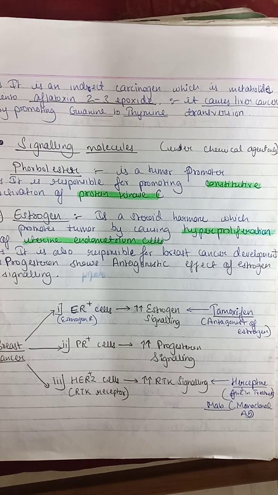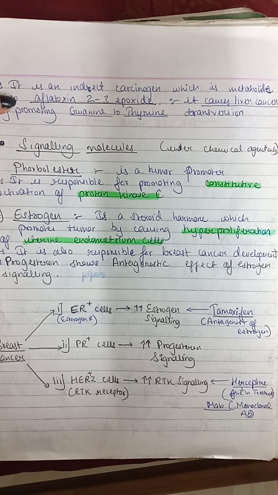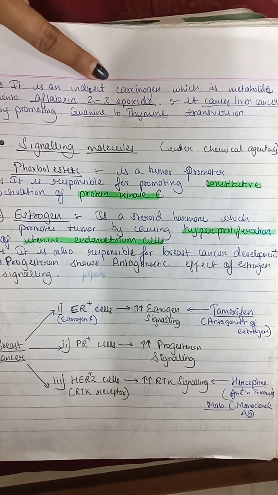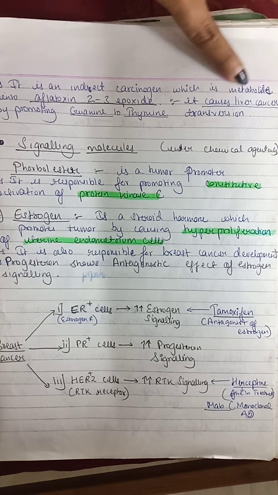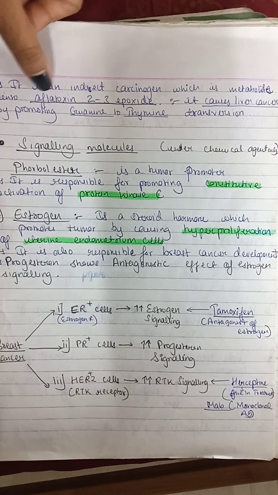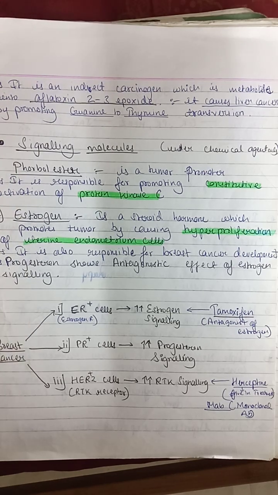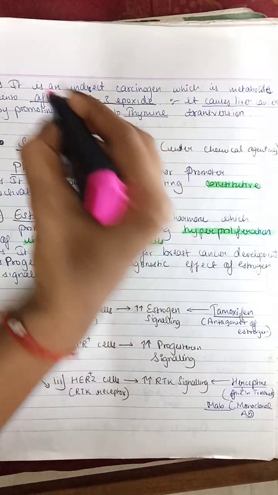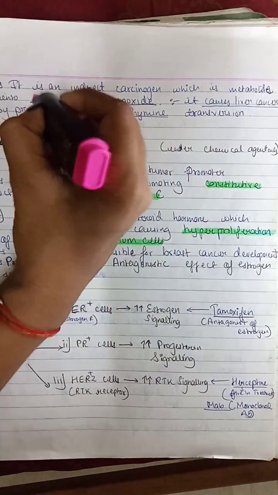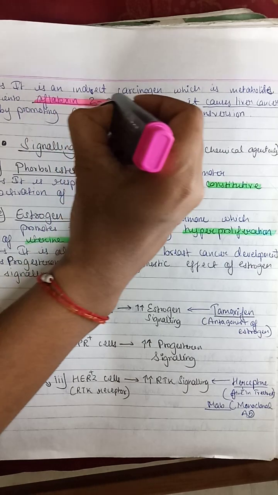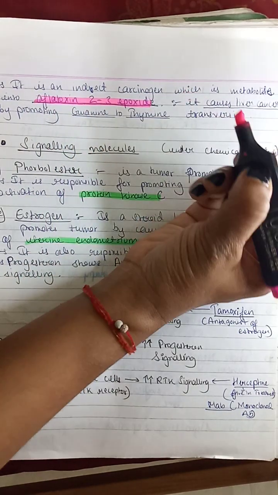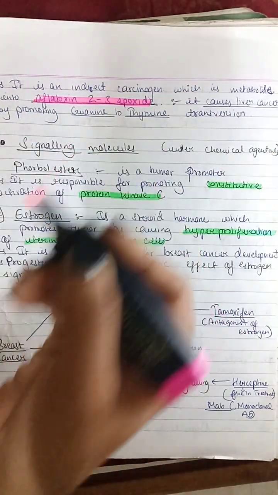Before starting that, some points are left under the chemical agents, that is aflatoxin. Basically, aflatoxin is an indirect carcinogen, which is metabolized into aflatoxin 2,3 epoxide. It causes liver cancer by promoting guanine to thymine transversion. It is an indirect carcinogen because it is metabolized into this compound, aflatoxin 2,3 epoxide.